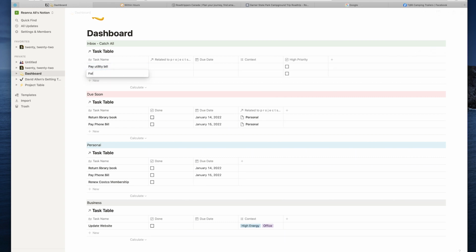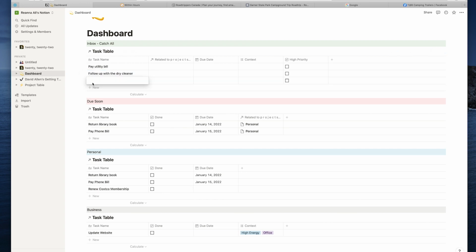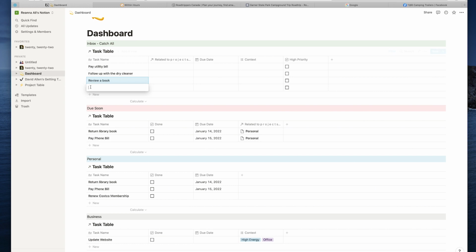And then I also had to follow up with the dry cleaner, for my clothing. Maybe I was going to review a book. That's maybe another task that I have to do. Something to do with my business, order business cards.